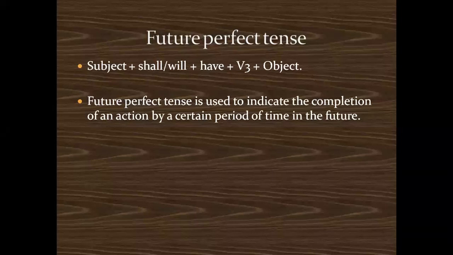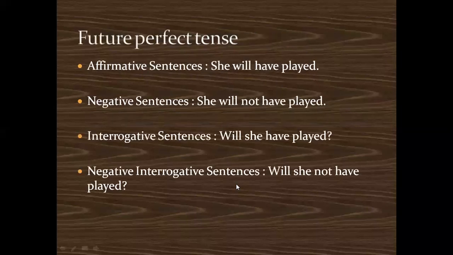So the future perfect tense is used to indicate the completion of an action by a certain period of time in the future. For example, affirmative sentence, she will have played. Negative, she will not have played. Interrogative, will she have played? And negative interrogative, will she have not played?